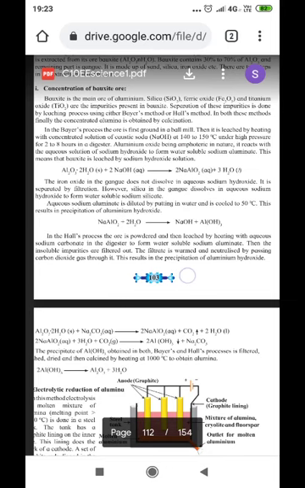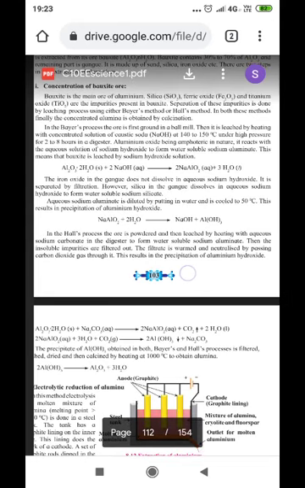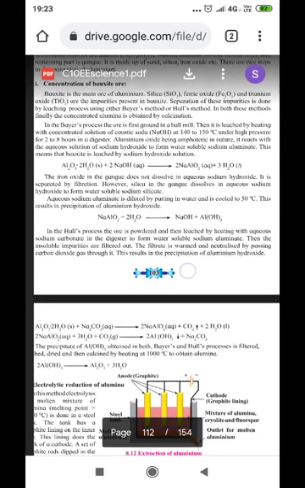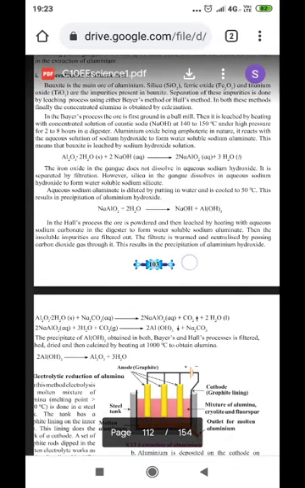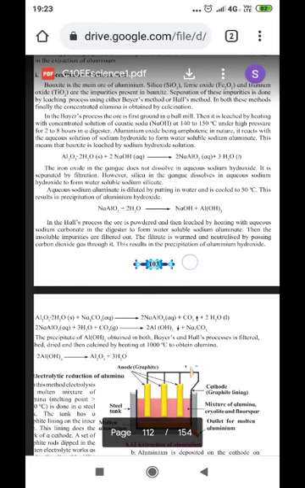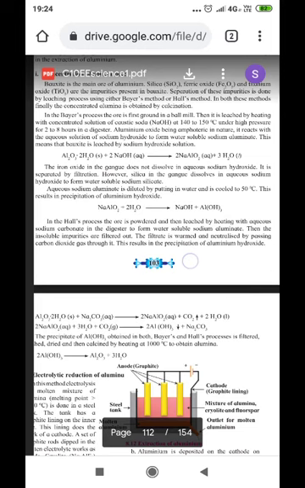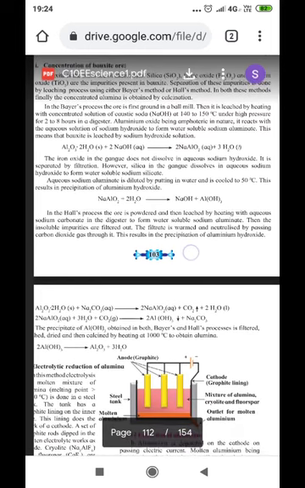Bauxite is the main ore of aluminium. Silica SiO2, ferric oxide Fe2O3, and titanium oxide TiO2 are the impurities present in bauxite. Separation of these impurities is done by the leaching process. In leaching, certain substances get dissolved, and those which do not dissolve are the residue, which has to be removed. That is called the leaching process. Leaching is done using either Bayer's method or Hall's method. In both these methods, finally the concentrated alumina is obtained by calcination.